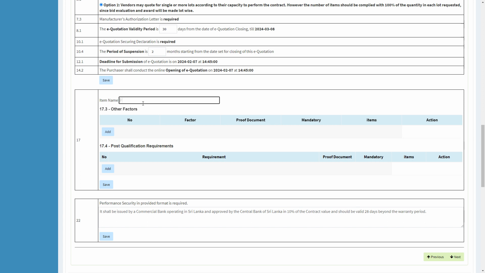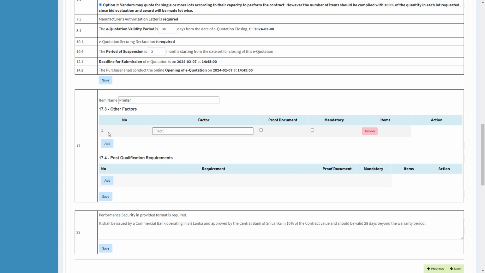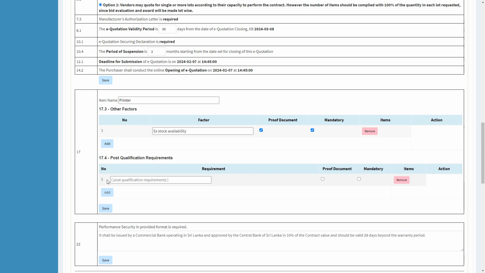Enter the item name and click on the Add button under the other factors to type the other factors. Tick in the boxes if the requirement is mandatory, and also if you wish to get a proof document from the supplier for this. In the same manner, you can add the post-qualification requirements also.